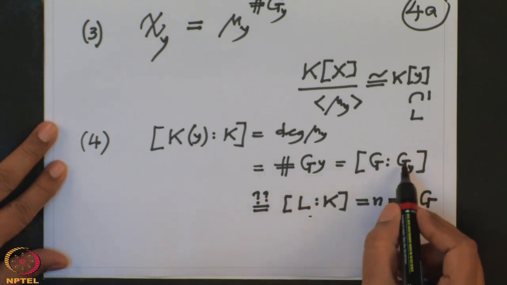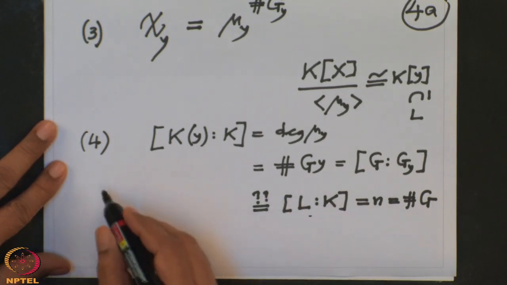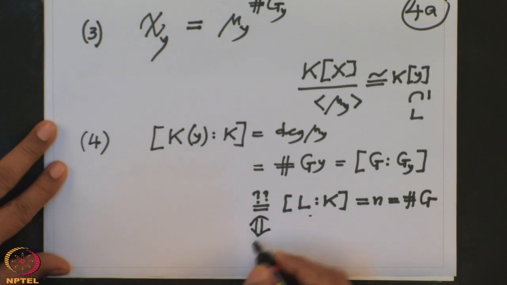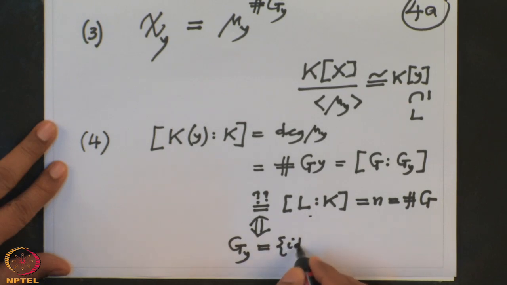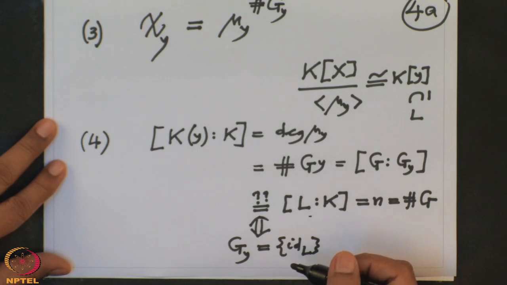So when can the order of G and the isotropy be equal? When this subgroup has to be trivial. So therefore this equality holds, that is assertion 4. This equality holds if and only if the isotropy at y is the trivial subgroup. So that means if I have to prove that the given Galois extension is simple, I have to find an element y so that the isotropy at y is the trivial isotropy group.